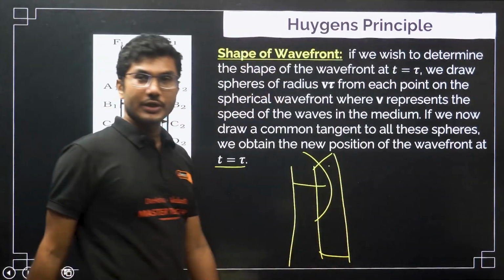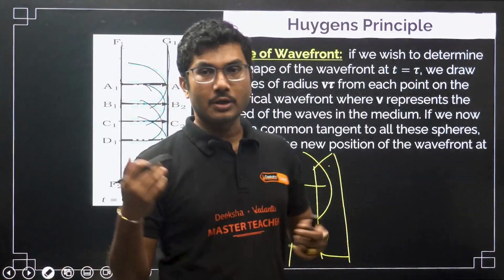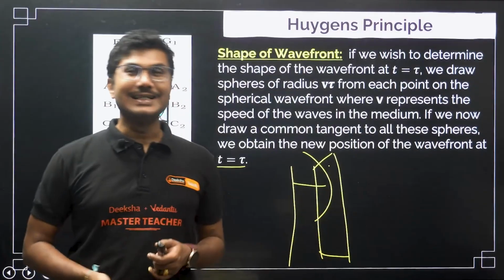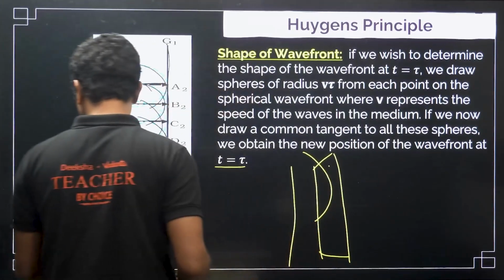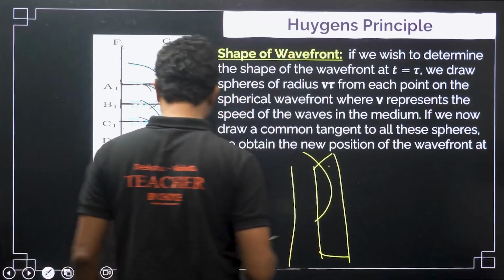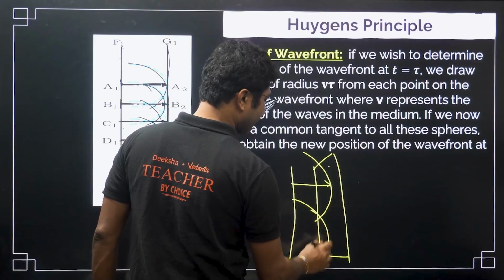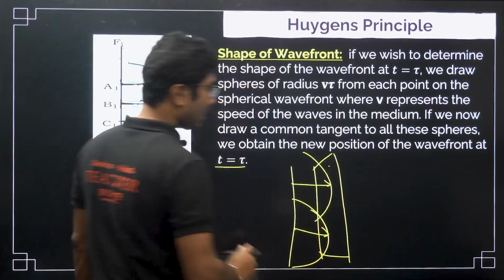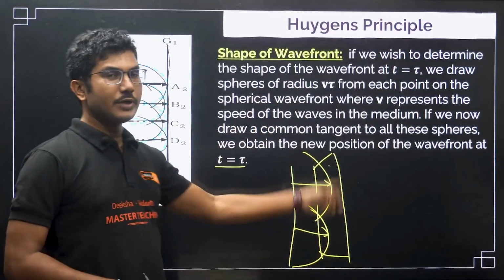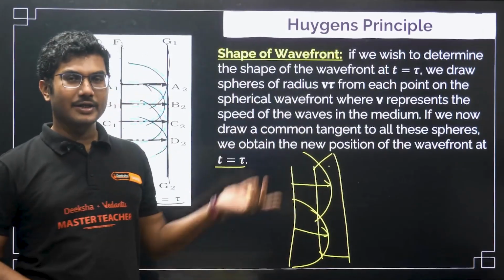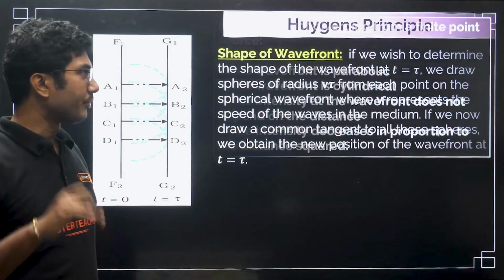For a point source, the wavefront is a spherical wavefront. Very important points to remember, because based on that you might see some objective question in your board exam. Board exam MCQs are, some people think they are hard, so do not forget to understand it. Because it is a spherical wavefront, it has a 3-dimensional effect. The plane is not 3-dimensional, but it will be a 2-dimensional tangent. Tangents are always 1-dimensional less.